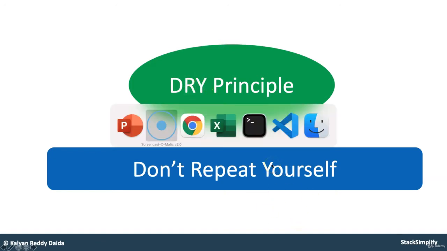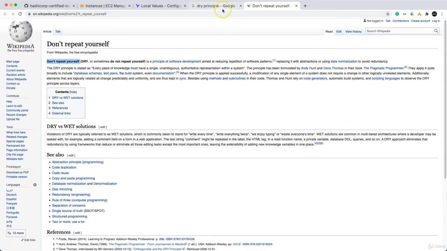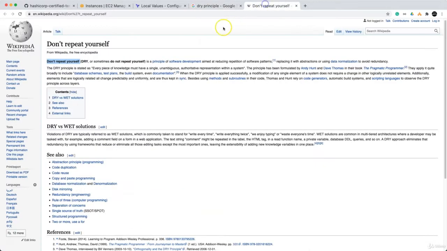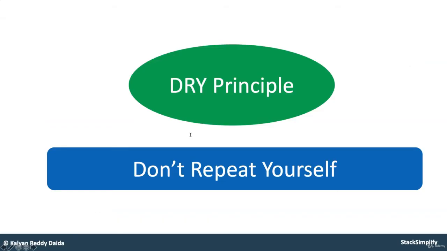If you want to read more about it from a specific language perspective, you can Google for the DRY principle, and for software design principles, DRY and KISS. So you can read all these things. But for us in Terraform, how we are going to use the DRY principle is the core thing here. Using local values, you are going to implement the DRY principle, which means you will be able to reduce the repetition of your code or complex code expressions into simple names, and then use those simple names in places where it is required.